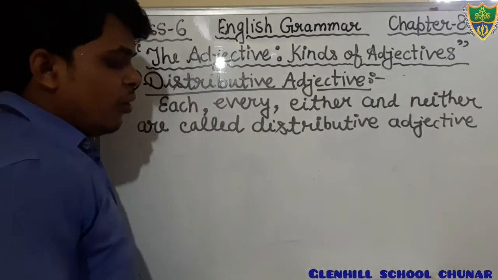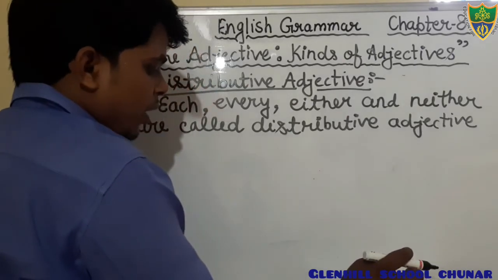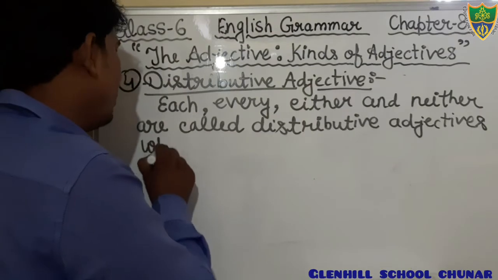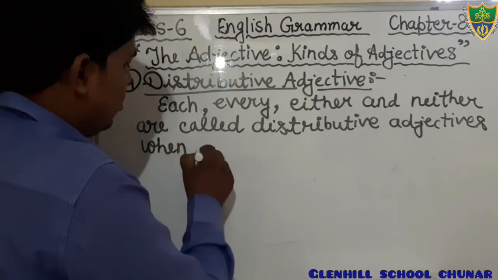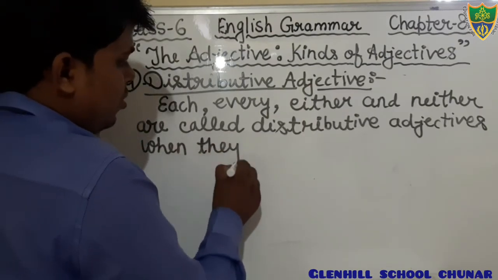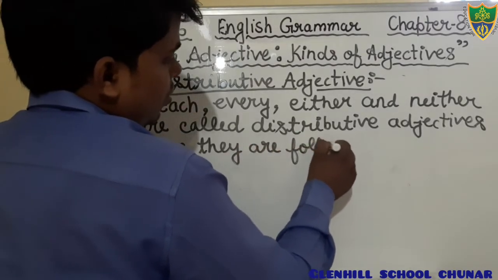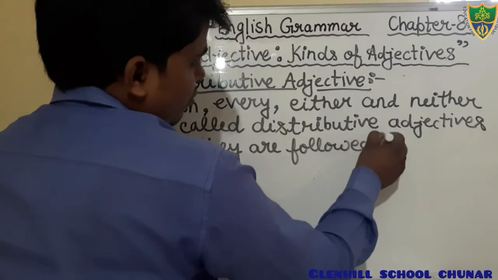Distributive adjectives when they are followed by a noun.